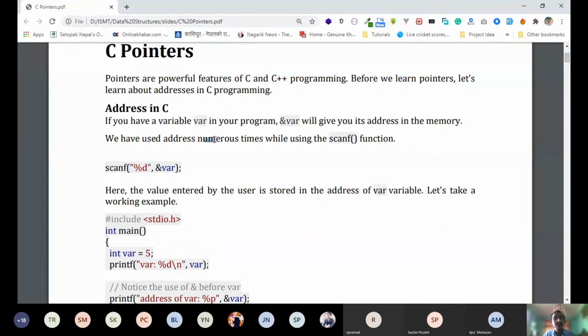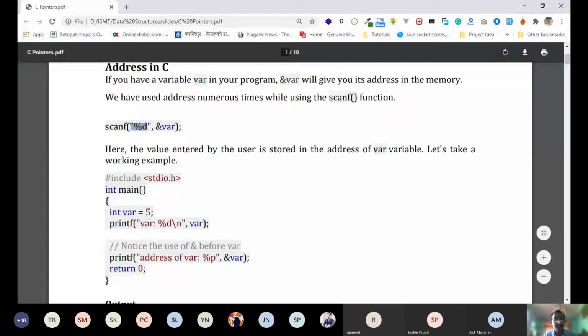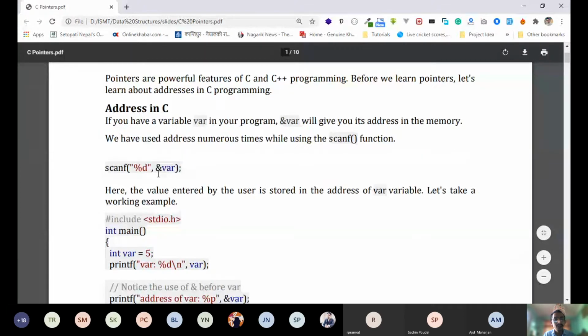So we have used addresses numerous times while using scanf. You have already been doing this address thing in scanf, because when you scan some value from the user, you used to do it like this: scanf percentage d and ampersand var. So you never do var only here or a only, right? So we always used ampersand in scanf.